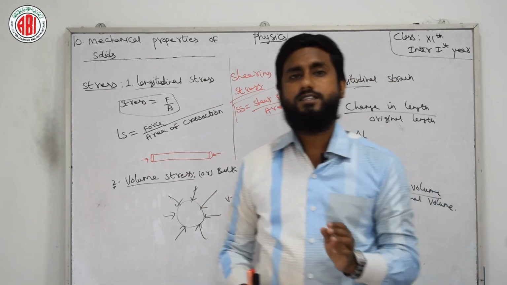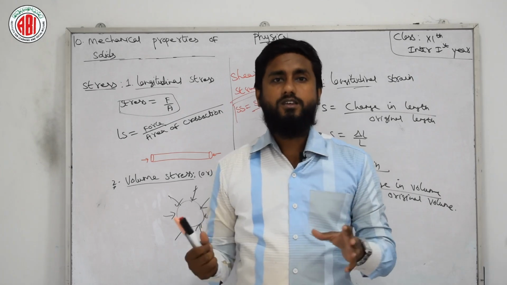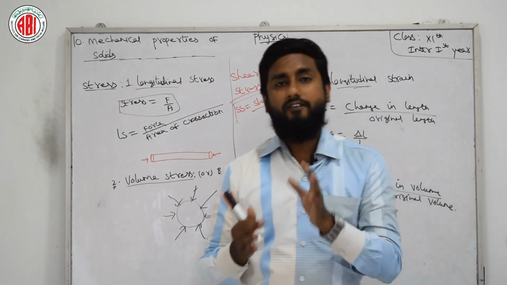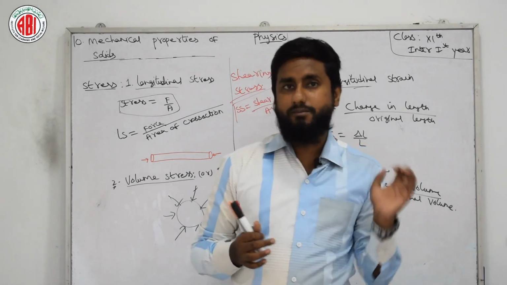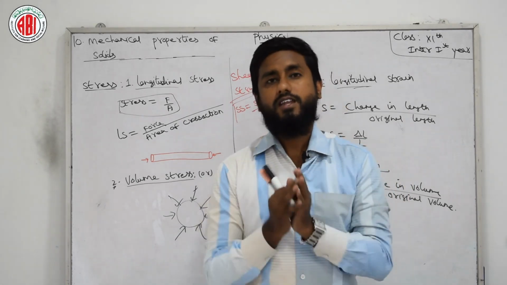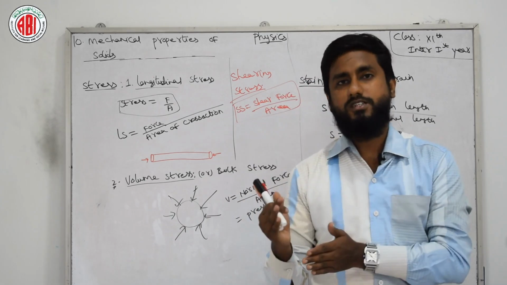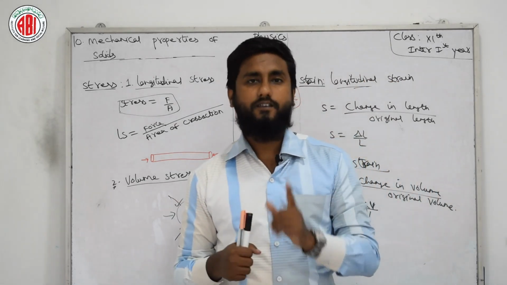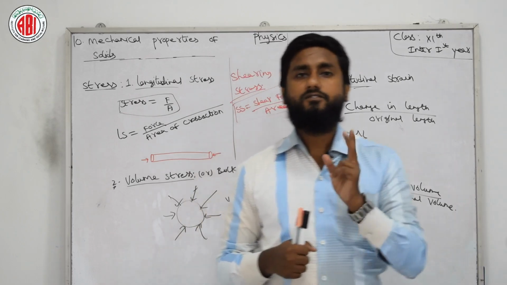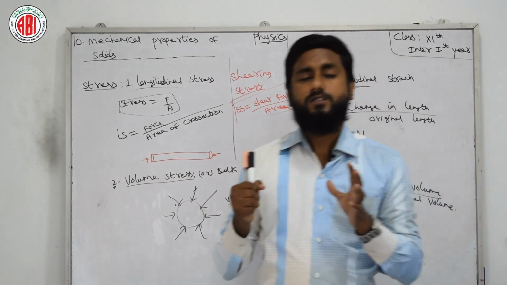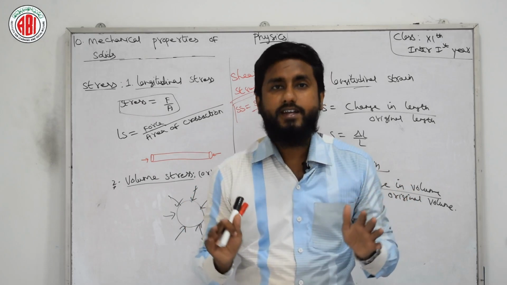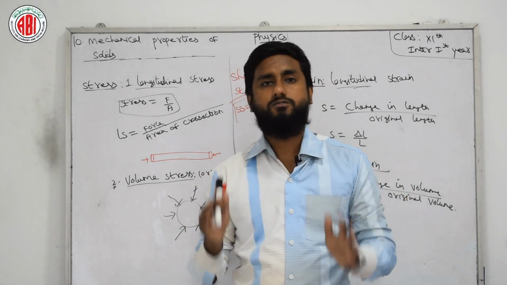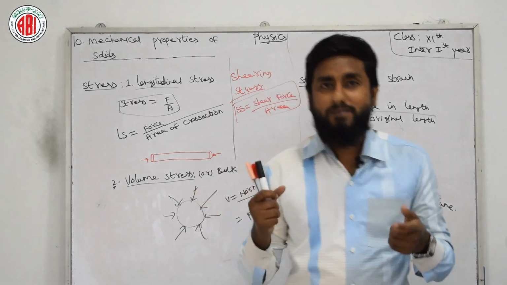Elasticity is a body which can regain its original size and shape once the deforming force is removed from it, whereas plasticity is exactly opposite. For elasticity we have examples like rubber, and for plasticity the body cannot regain its original size and shape after removing the deforming force, and a best example is chewing gum.